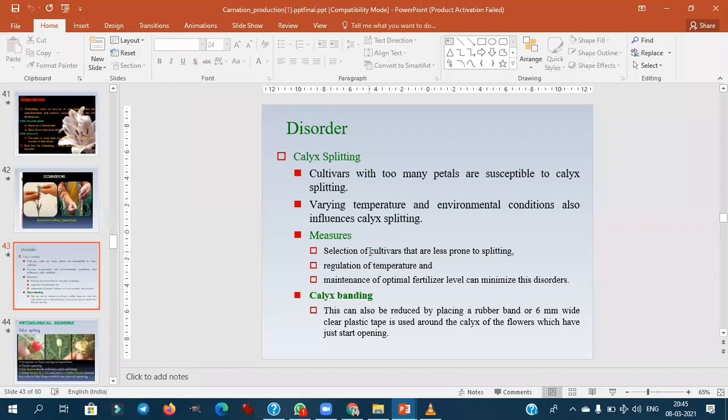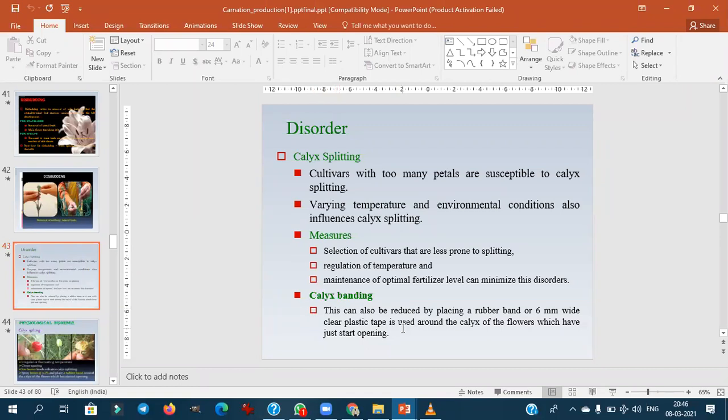Then how to control? Select the tolerant or resistant varieties as we told earlier. Then regulate the temperature. Then maintain the optimum fertilizer dose. If the nitrogen increases and the boron decreases, the calyx split will increase. Then use the calyx banding. This is also very important.